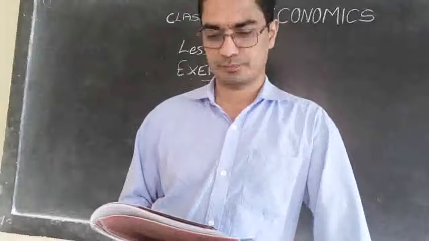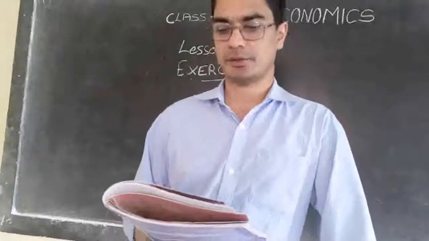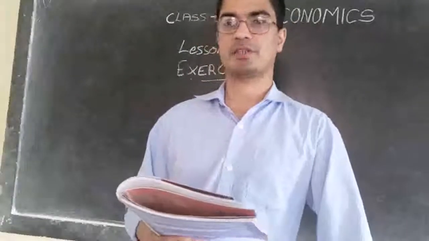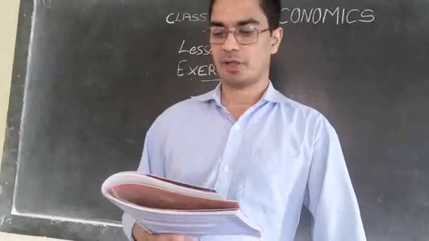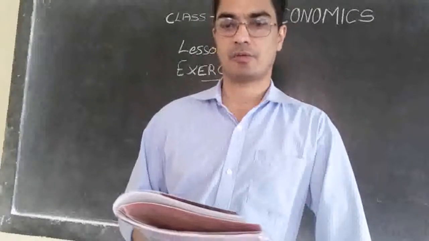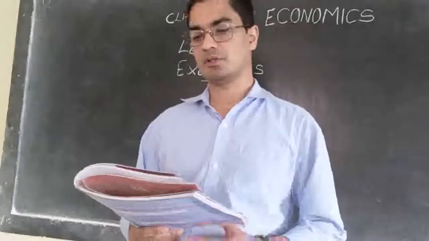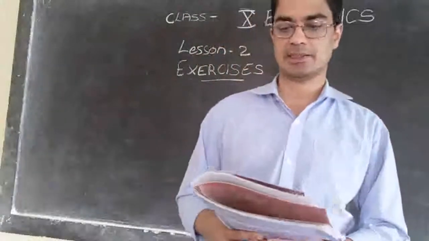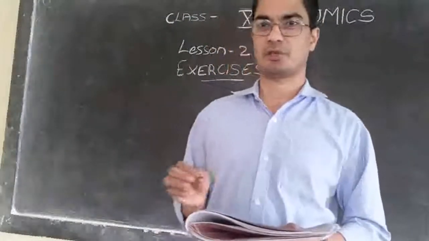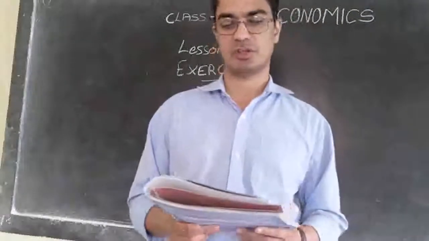Then second one: teacher, doctor, vegetable vendor, lawyer. So 4 professions are given there, and we have to find out which one is the odd one, which is different from others. So all these 4, teacher, doctor, vegetable vendor, lawyer, are working in the tertiary sector, providing service. But there is a difference.